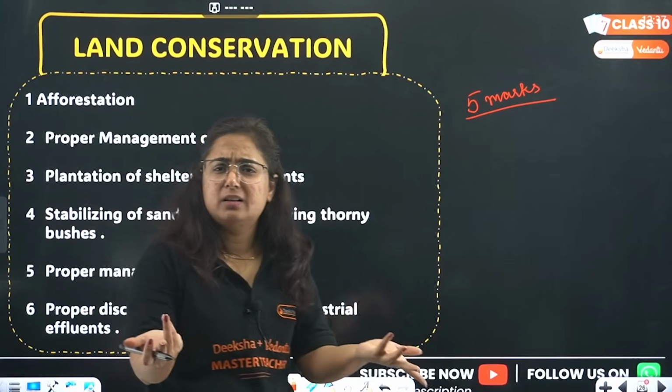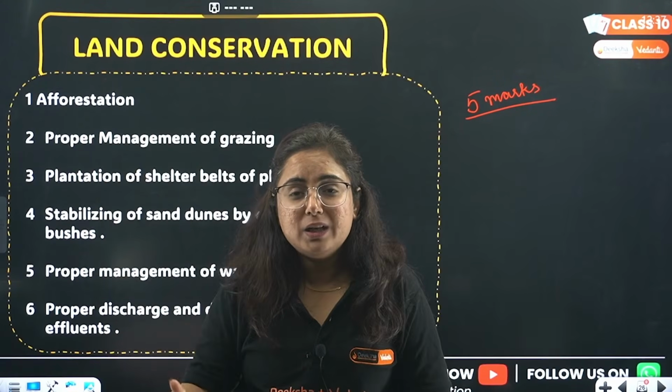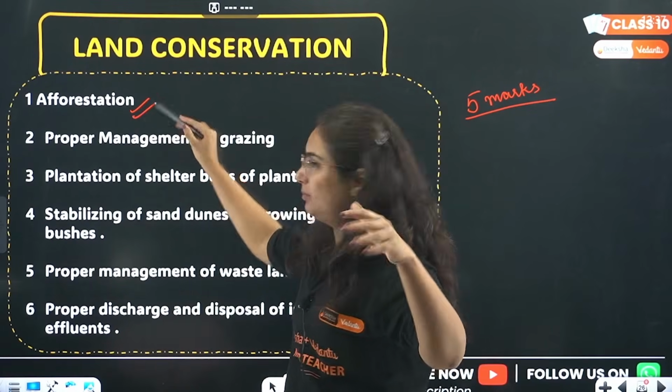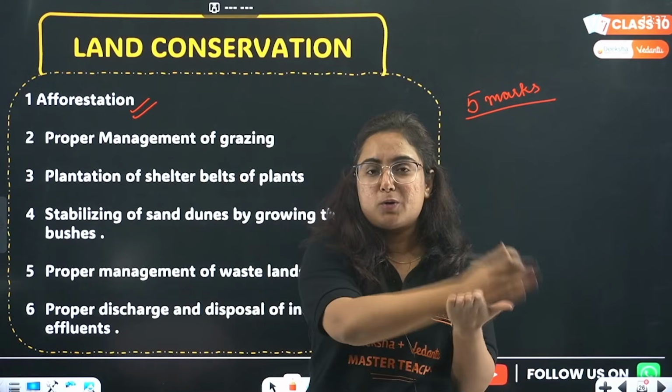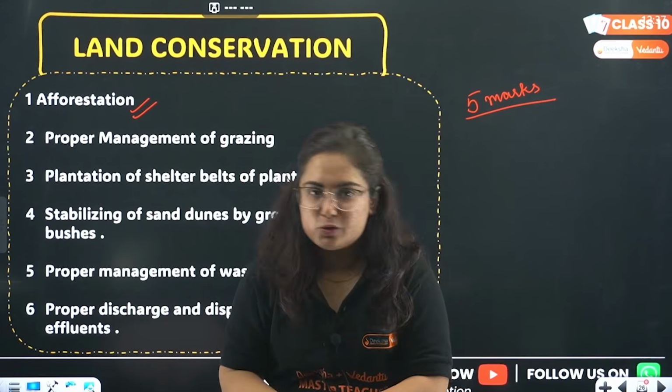Ma'am, what to write here? This is one of the easiest. We will write it in the exam. When you sit now, you don't get the pointers. Beta, afforestation is one. This is easy. So the problem is deforestation. Growing forest is the solution.